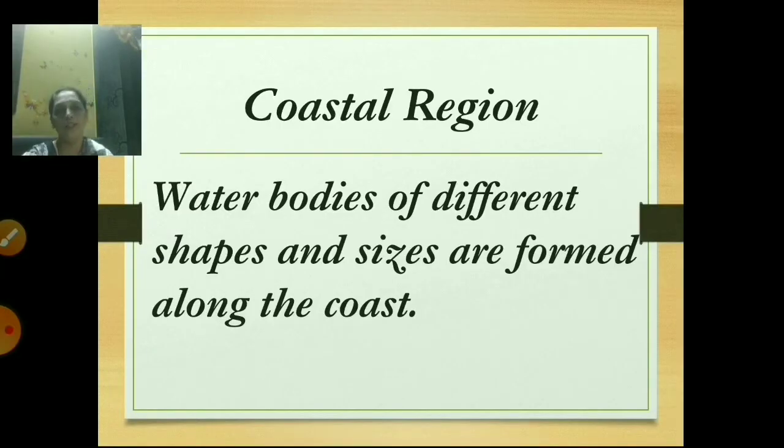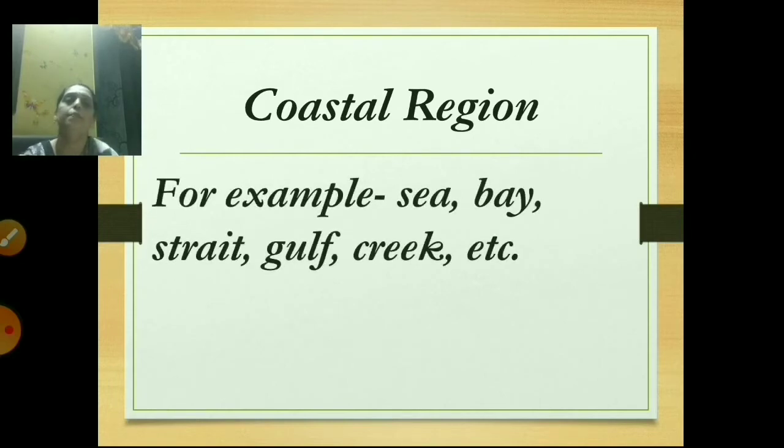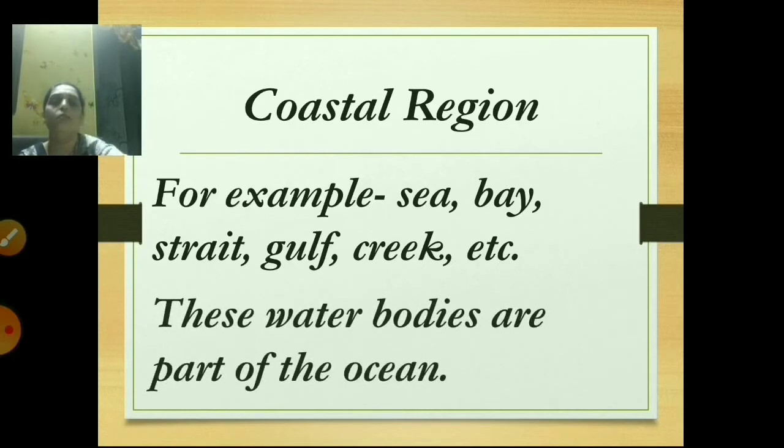And the next point is, water bodies of different shapes and sizes are formed along the coast. For example, sea, bay, strait, gulf, creek, etc. These water bodies are part of the ocean.